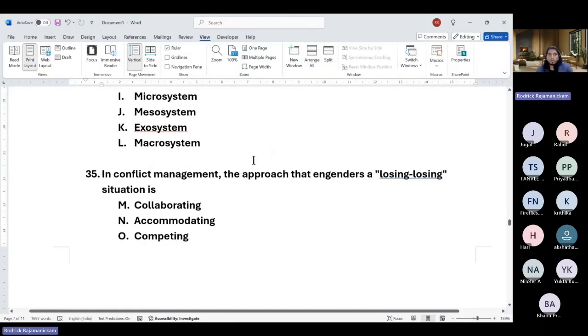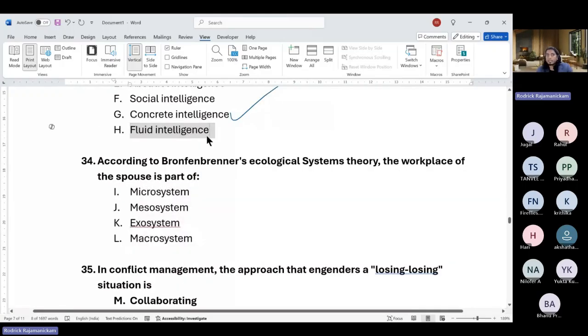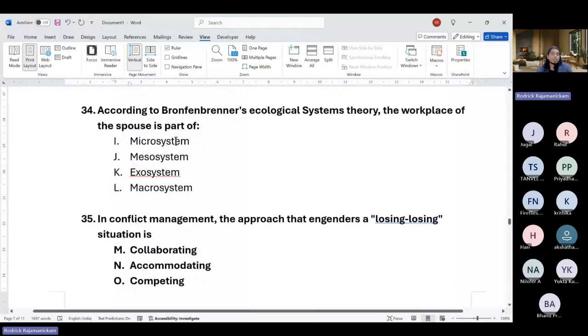Okay, so we'll move on to Bronfenbrenner. Also, fluid intelligence is a different thing. It's about Cattell's crystallized versus fluid intelligence. It's not a part of Thorndike's abilities. So moving on to 34, Bronfenbrenner's ecological systems theory.